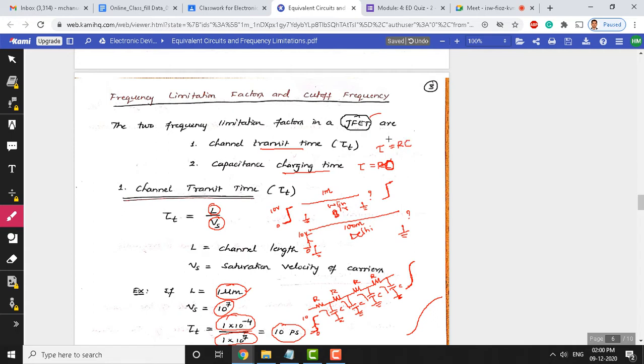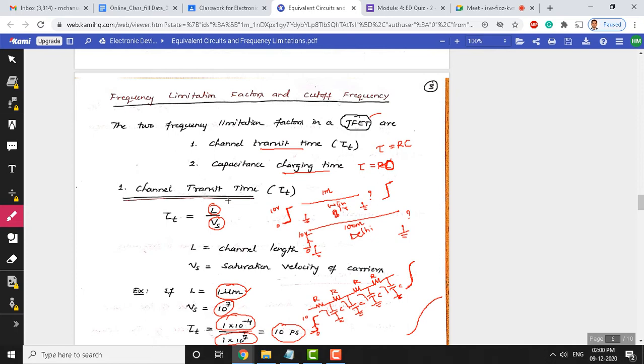When we say resistance, it includes many resistances within the equivalent circuit. Have a look at the various resistances that we covered in the last class with reference to JFET, and also see the different capacitances we have shown in the JFET equivalent circuit. Just go through that, and you will understand what factors the capacitance charging time depends upon. All right, let's move on to the first topic, which is channel transit time.